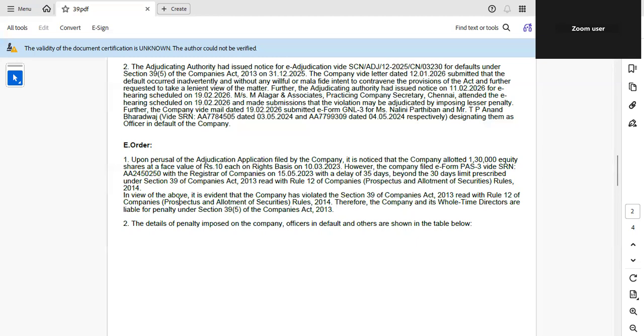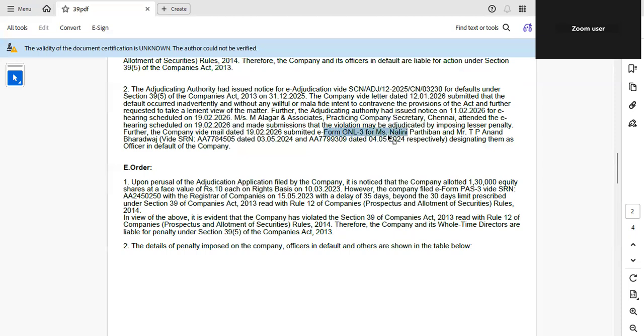So finally, for the identification of the officer in default, the company filed GNL 3, designating specific persons as officers responsible for compliance. So 2 individuals were designated as officers in default. This step is very important because the penalties under the Companies Act are imposed on specific individuals responsible for the default. They filed Form GNL 3.